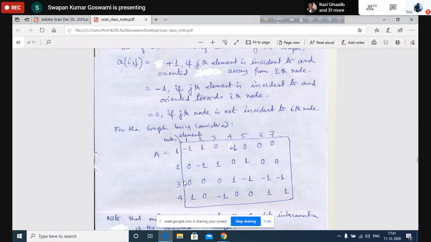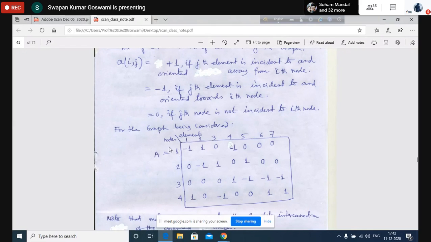But generally, if we want to represent the graph with the help of a reduced matrix, that is helpful because it reduces the size of the matrix. We can remove one row, and generally the row corresponding to the reference node is removed, because this is the node to element incidence matrix. Later we shall see that this matrix will be useful to represent the graph, and also to write the network equations.